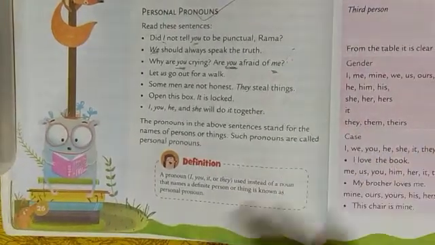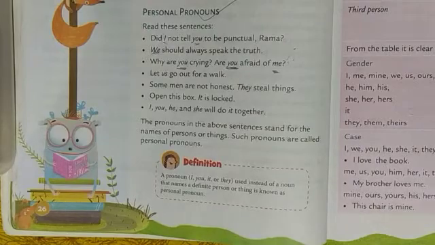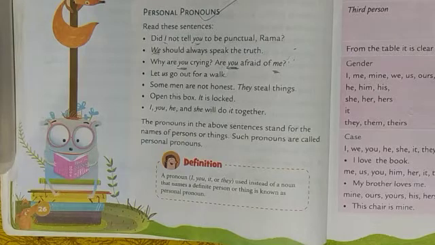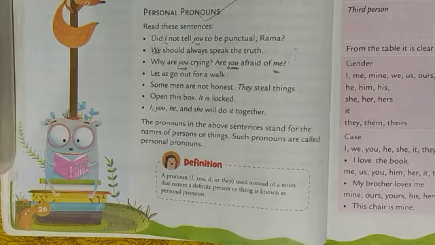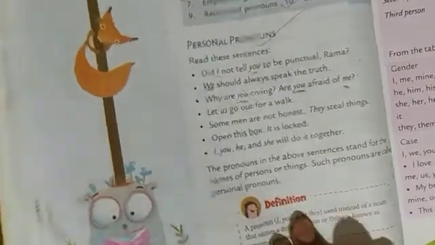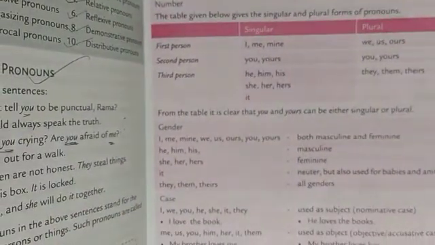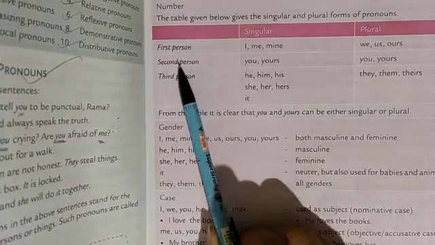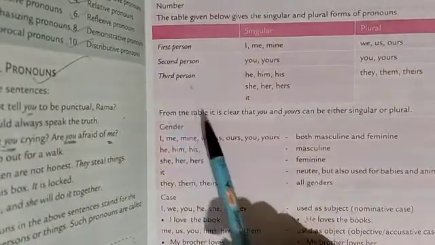See here you have the definition also of personal pronoun. A pronoun I, you, it or they used instead of a noun that names a different definite person or thing. Definite means that cannot be changed. So this is known as personal pronoun. Here in personal pronoun you will see we have three persons: first person, second person, and third person.